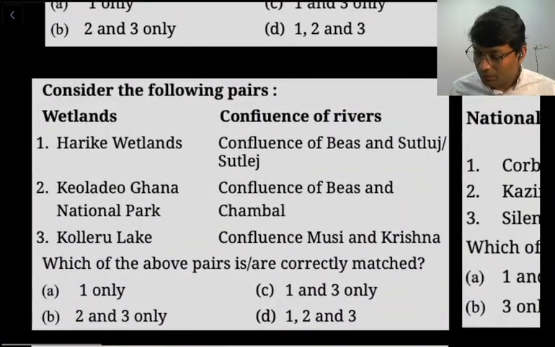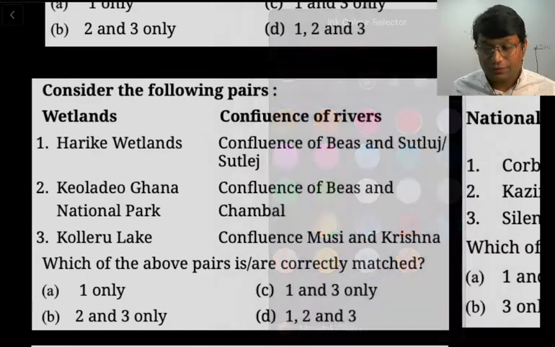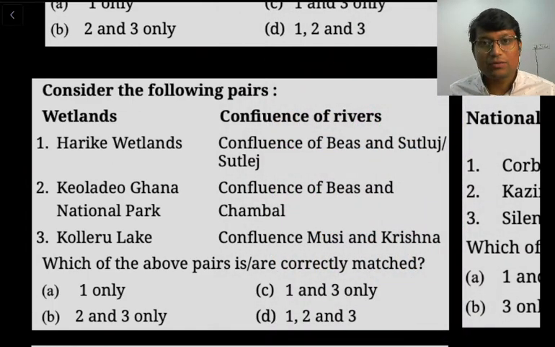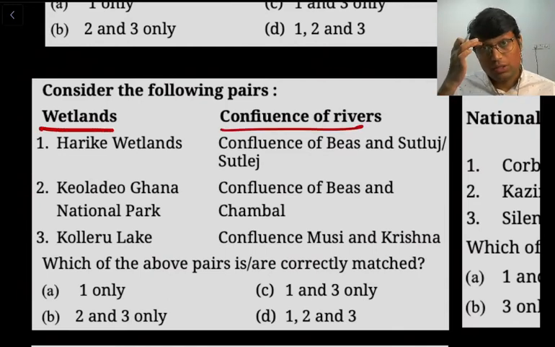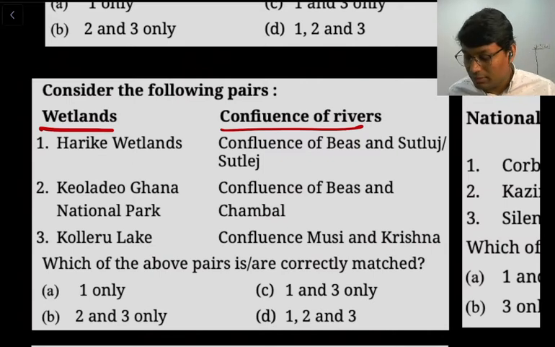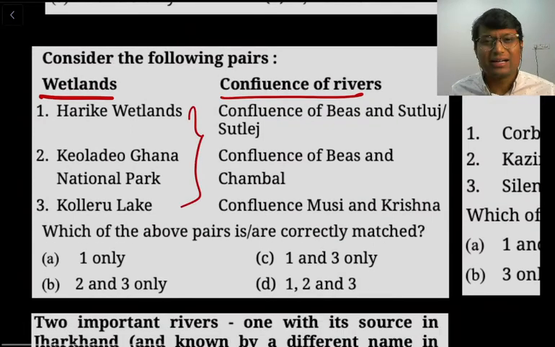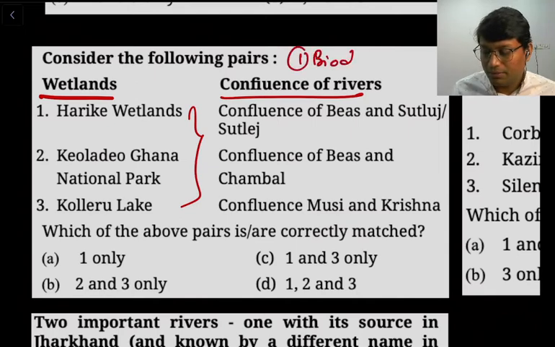Moving further, there are these favorites of UPSC, biodiversity from environment and associated rivers. In this question there are wetlands on one side and the confluence of rivers on the other side. So that forms one more type of question. We can categorize it as, say, biodiversity and river.